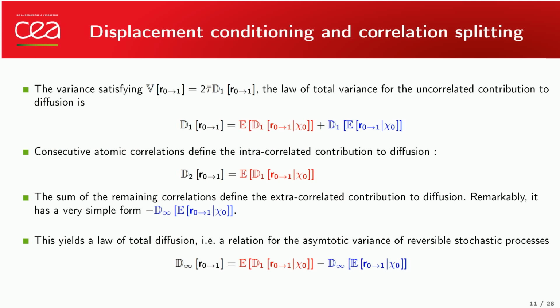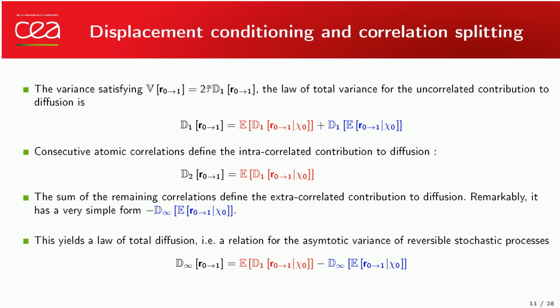So this is the uncorrelated part of the diffusion. So the diffusion after just one step. There are no correlations between steps. So this is the uncorrelated part. And we can split it with the law of total diffusion. And the first term is the expectation of the conditional diffusion coefficient after one step. And this corresponds to an intracorrelated contribution to the diffusion. So it's the diffusion after two steps. So for this conditional variance here, its expectation is the diffusion coefficient measured after two steps.